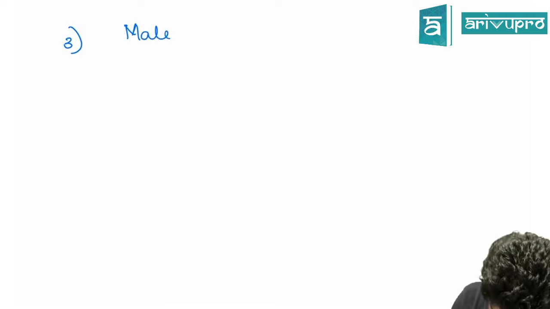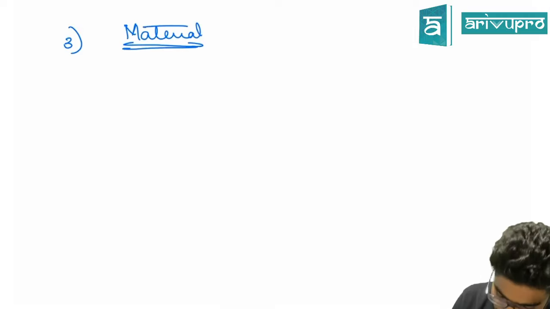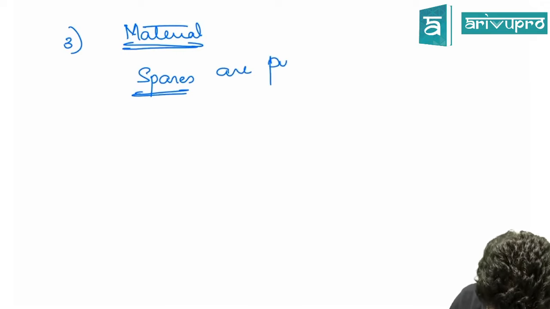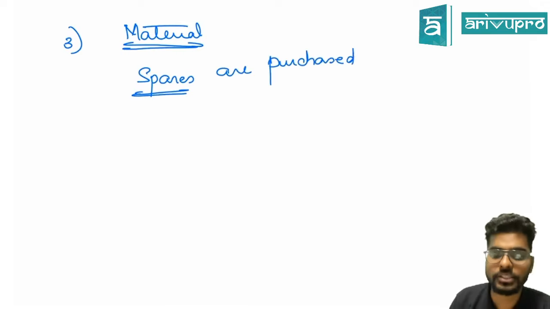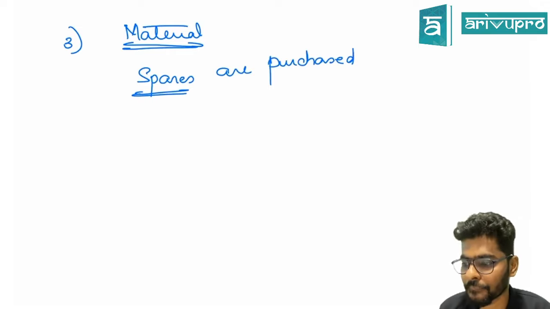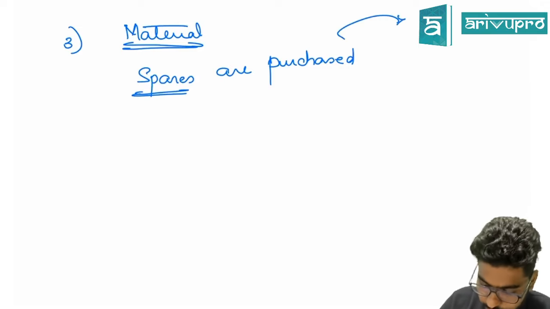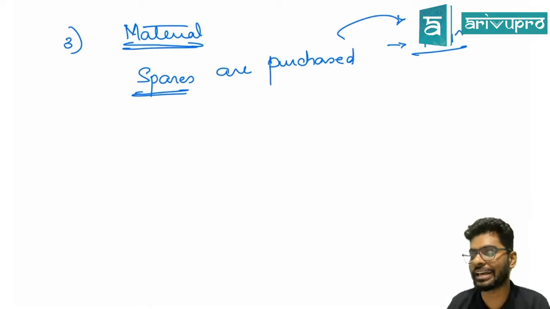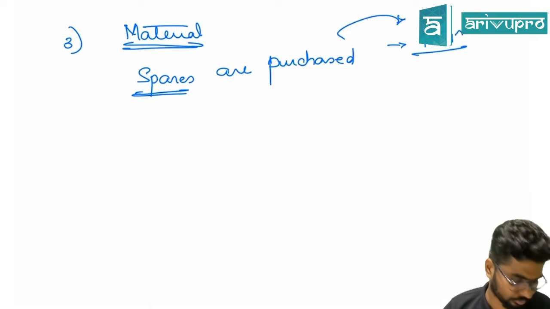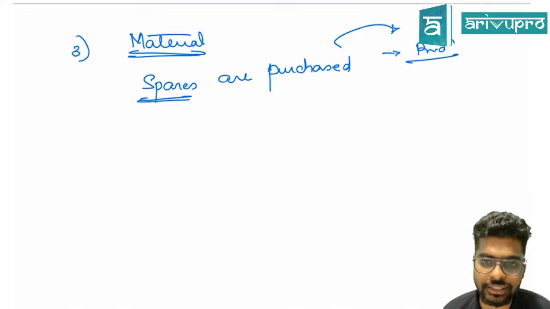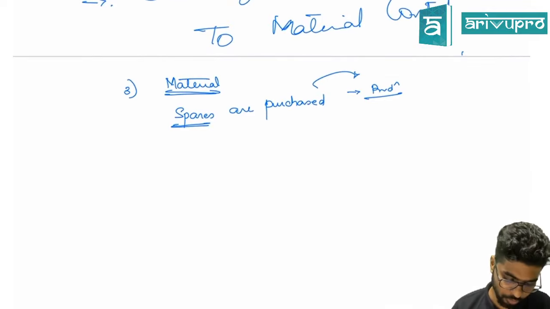Now, the third category of the material question is, let's say spare parts are purchased. Is this an indirect material? Now, also I'll tell you, the spare parts are purchased for the purpose of production. So I know these are my indirect expenses. Guys, what do you think the journal entry is? Spare purchase for production.